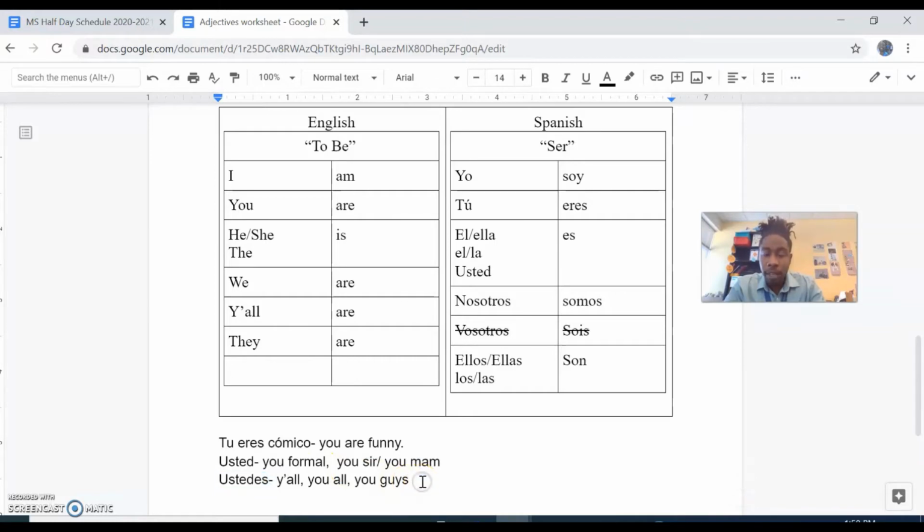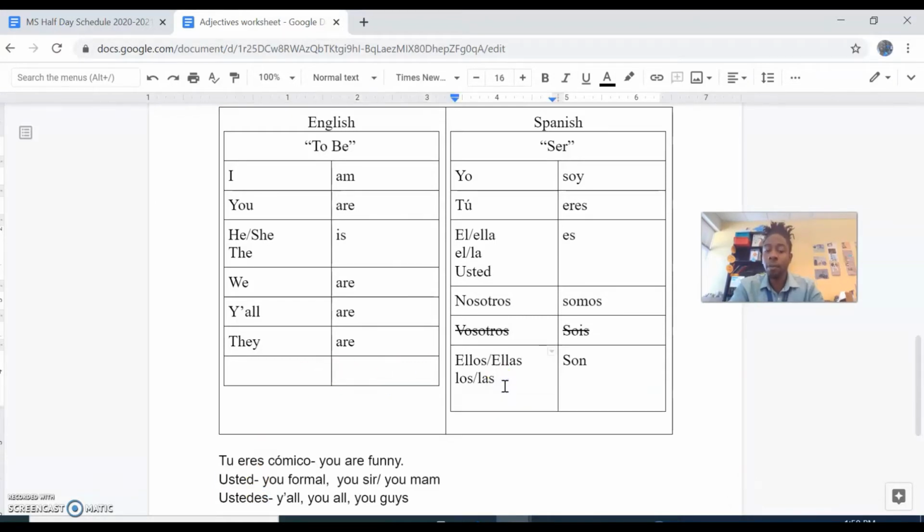So let's take a look at how this will look in a sentence. Well, sorry, before I go ahead, where would this word ustedes fit in our conjugation chart since it's the plural of usted? Great job. We would put that word here, ustedes. Often in class when I'm typing or giving notes, many teachers are going to use this as an abbreviation for usted, and this as the abbreviation for ustedes.